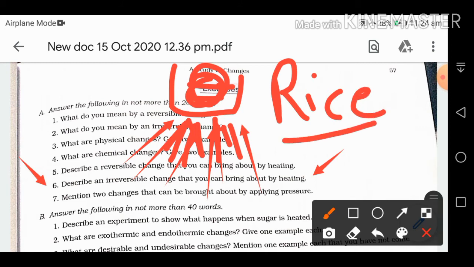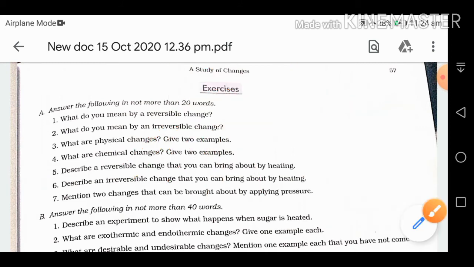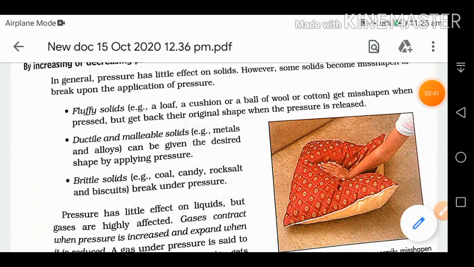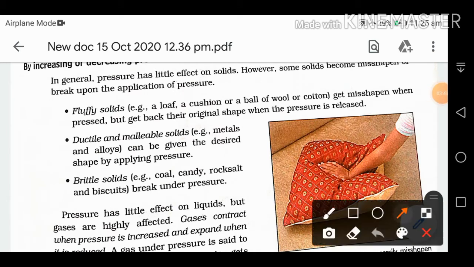This is an irreversible change. Then the seventh one: mention two changes that can be brought about by applying pressure. By applying pressure, we can change the shape of solids. These are all examples of solids: fluffy solids like a cushion, a ball of wool or cotton. By applying pressure, we can change their shape.